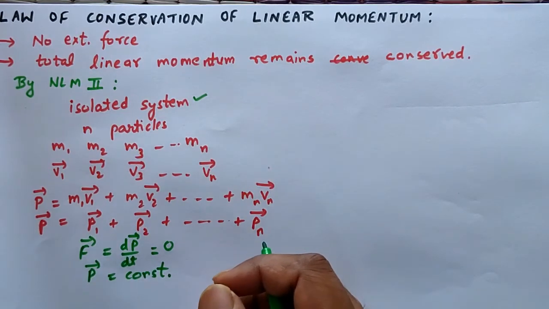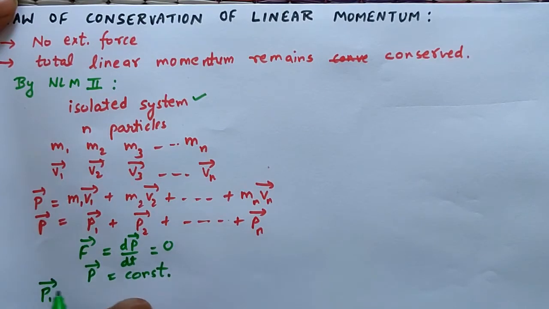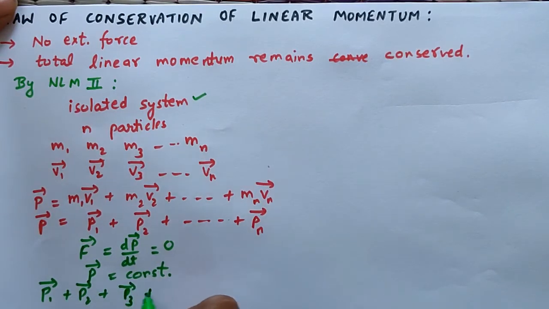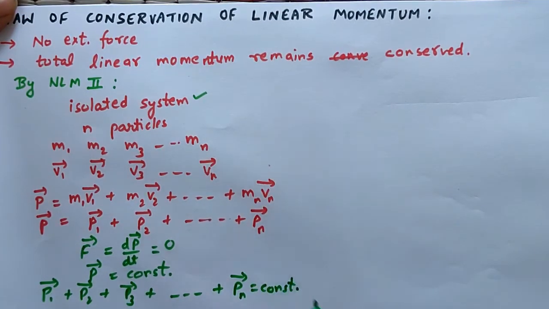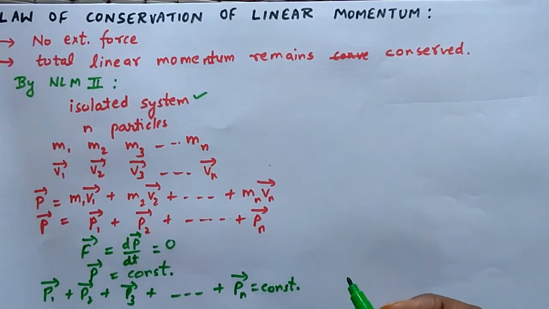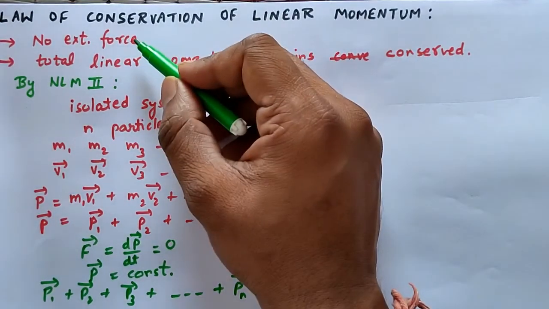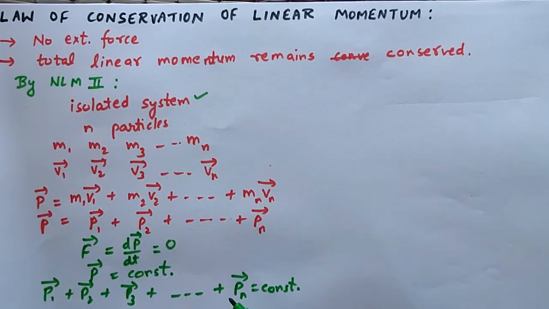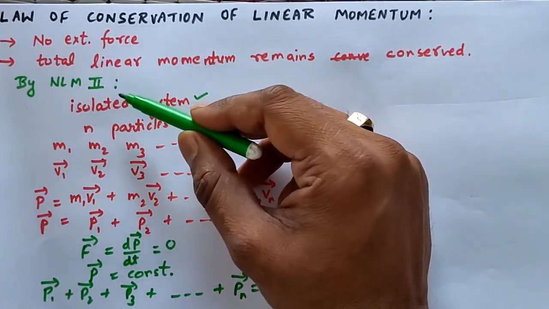And what is p vector? P vector is the sum of p1, p2 up to pn, so I can write it as p1 vector plus p2 vector plus p3 vector and so on plus pn vector is equal to constant. So the sum of the linear momentum of each particle is constant. Hence, I can say that it is the total linear momentum which remains conserved, or constant, when no external force is acting. So this is the proof of the law of conservation of linear momentum by using Newton's second law of motion.